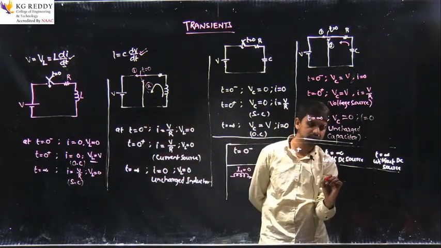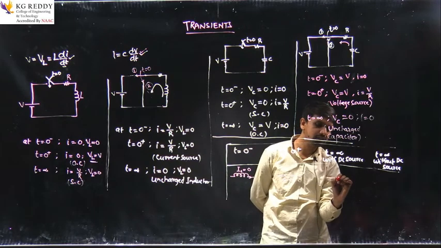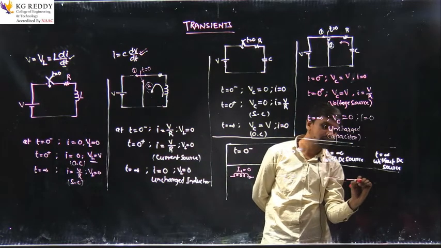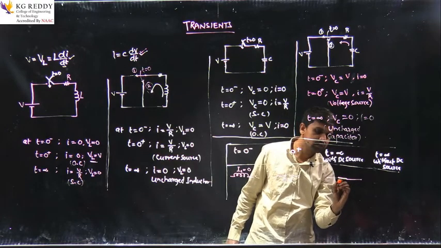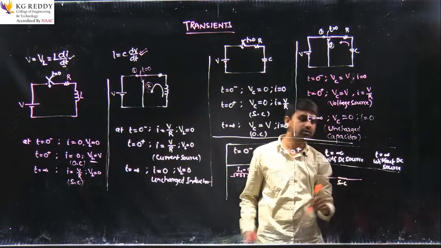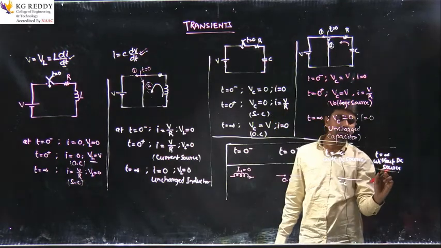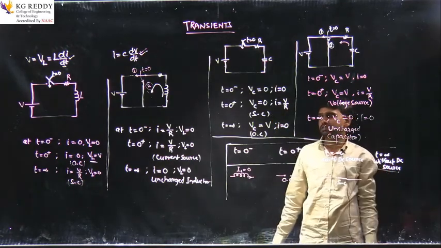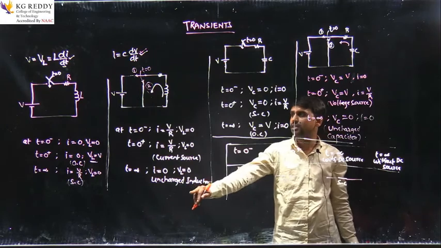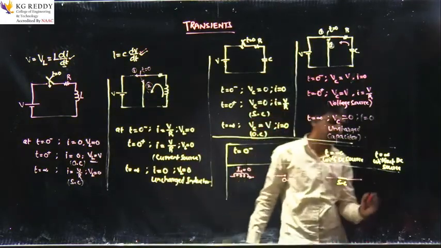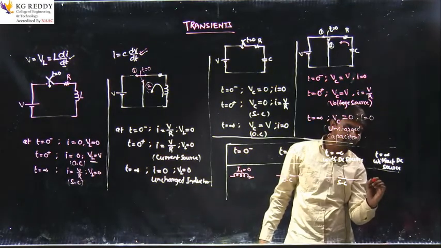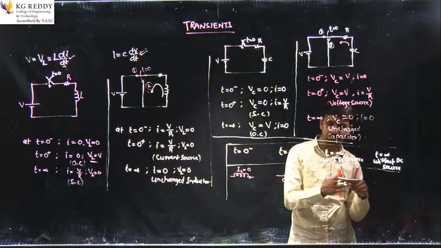The same inductor will act as a short circuit. And at t equal to infinite without DC source, it acts as an uncharged inductor, or discharged inductor.